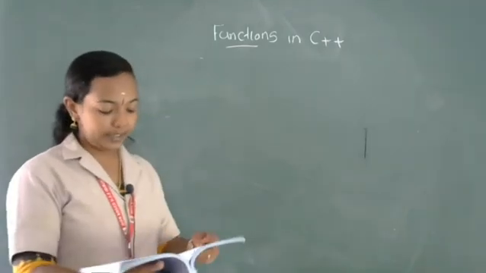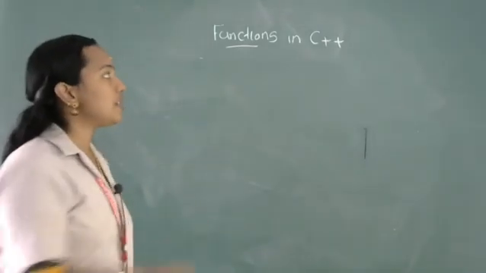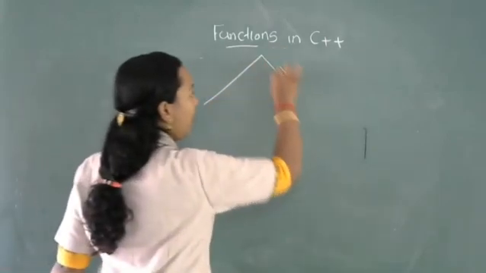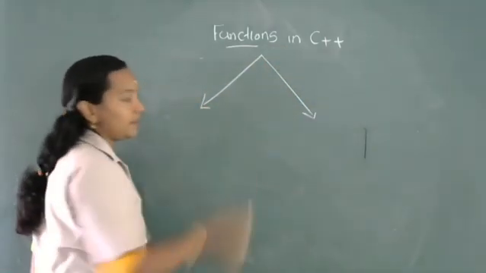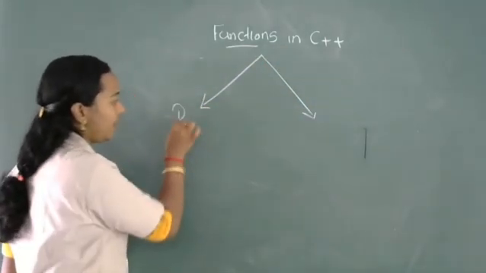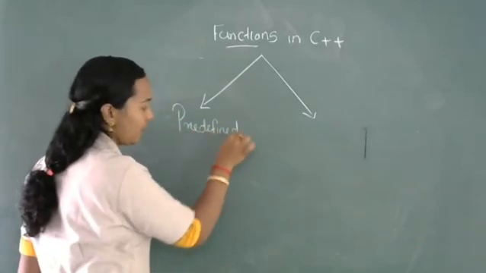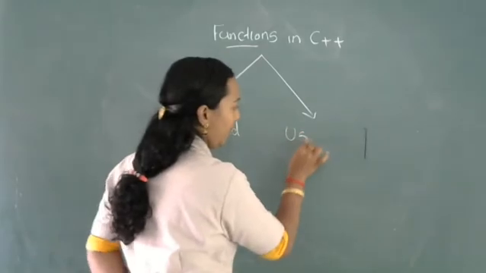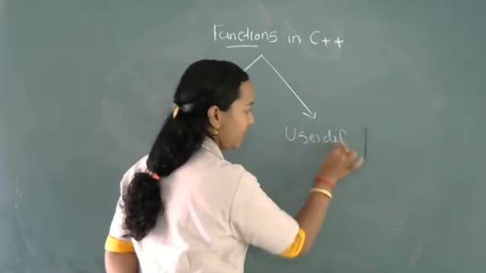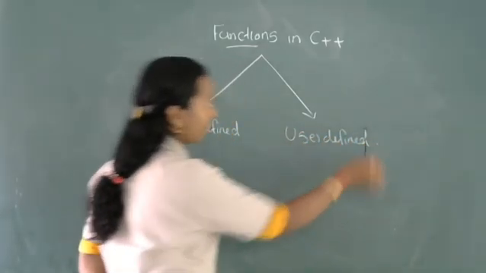Clear? Then next one, functions in C++ can be divided into 2 categories. First one is predefined function, second one user defined functions.